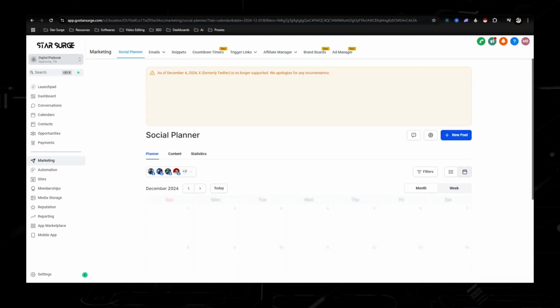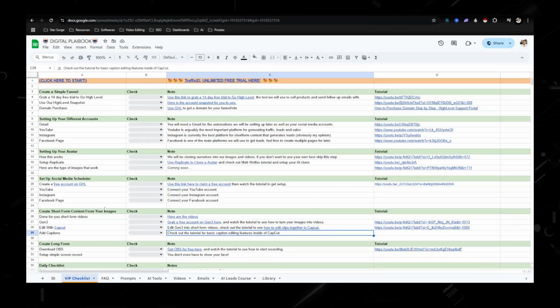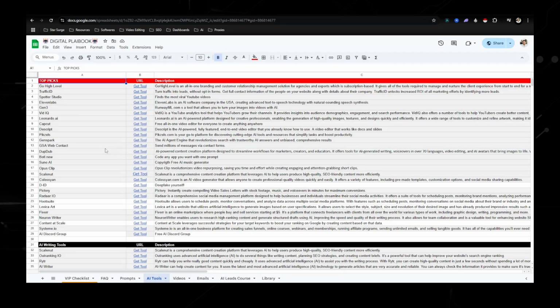So going through the checklist is going to be the key, because even though I went through this pretty quickly, you should have an idea of once you get the software, you just need to upload videos and then start generating traffic. And how we start making money is whatever tool or service that you're going to promote. I suggest picking one of the top 7 ones here. That is what's going to push them to your funnel.